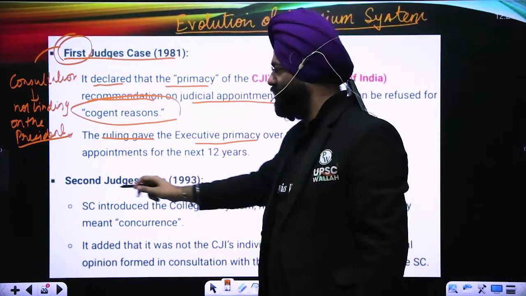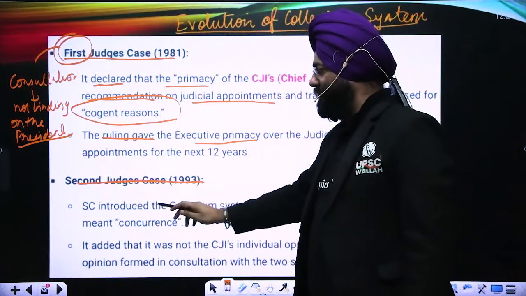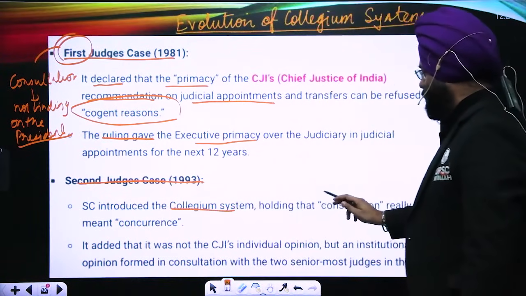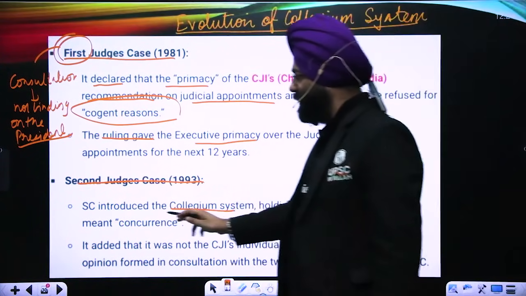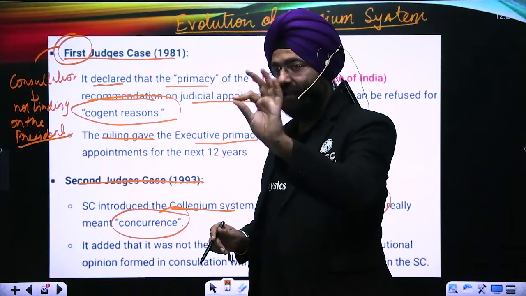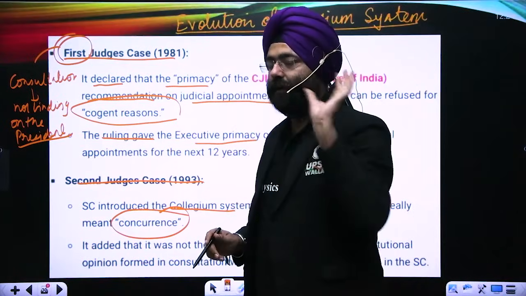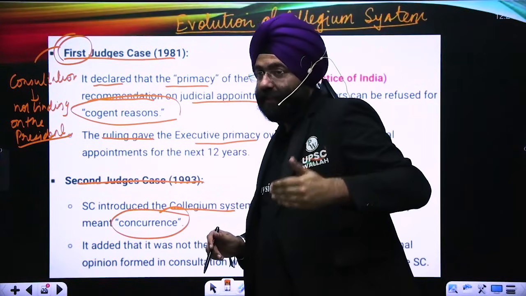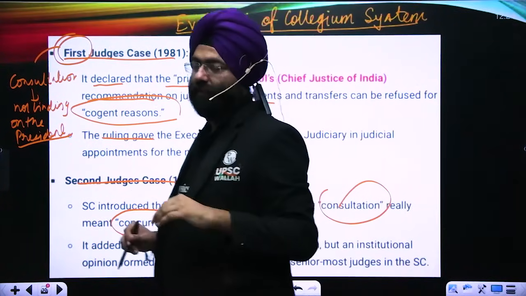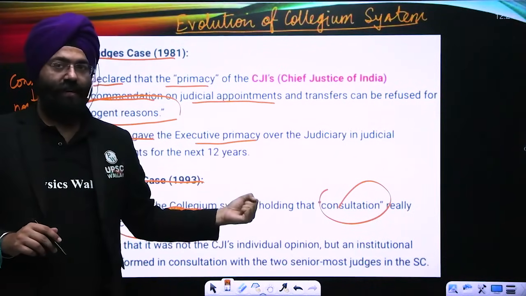But the situation changed in the second judges case, where the Supreme Court said, as the collegium system was established, that consultation really meant concurrence. What does concurrence mean? It means that whatever the Supreme Court judges recommend is binding on the President of India. So this nature changed. What was the executive having the upper hand, now the judiciary has the upper hand.